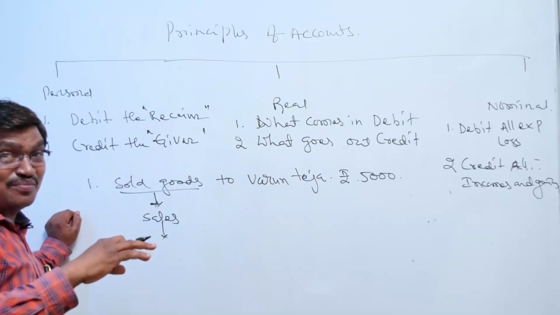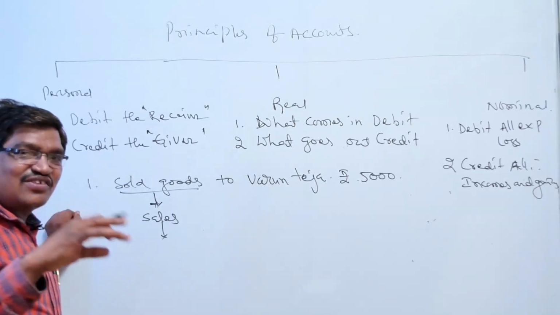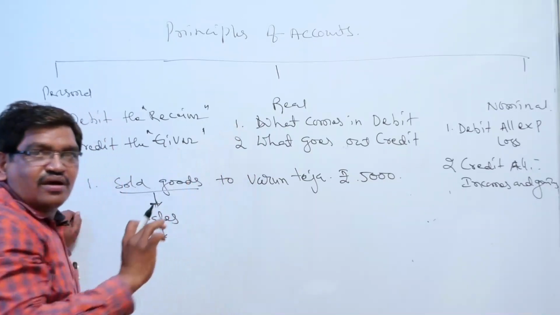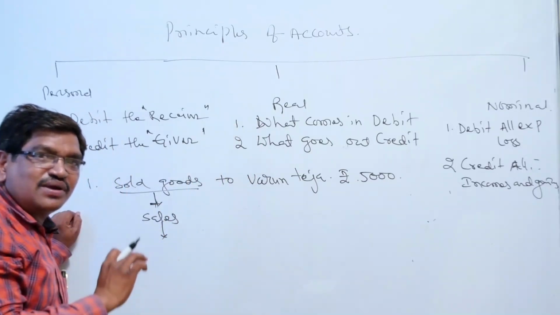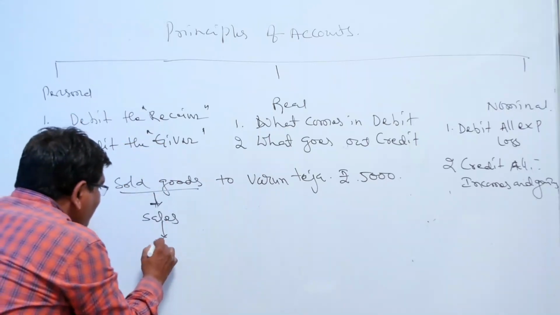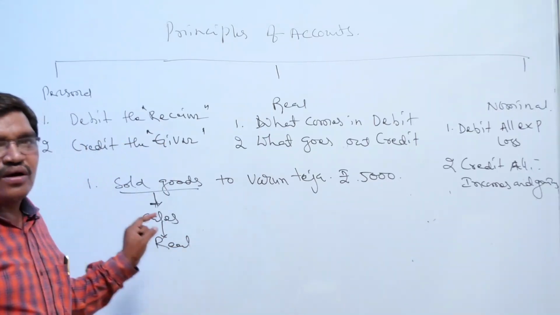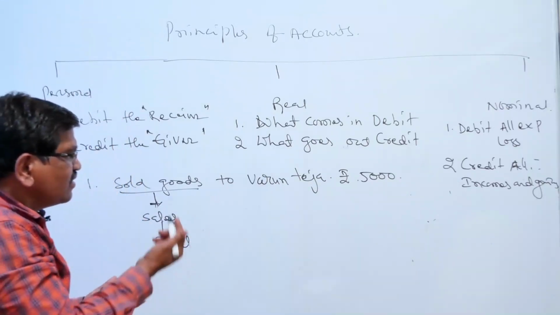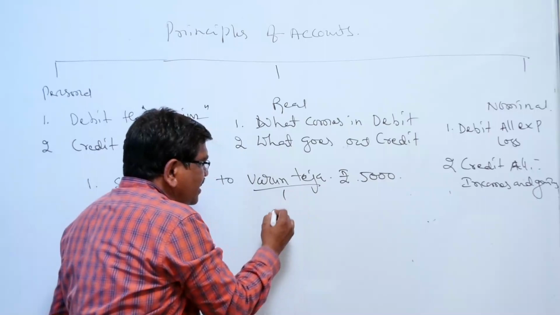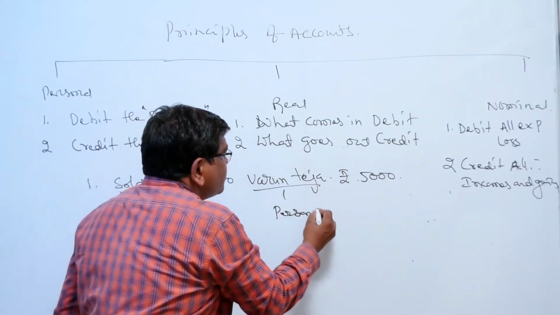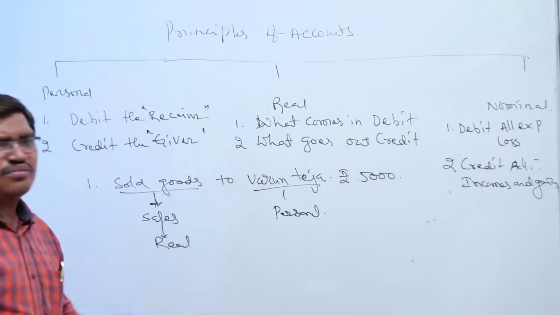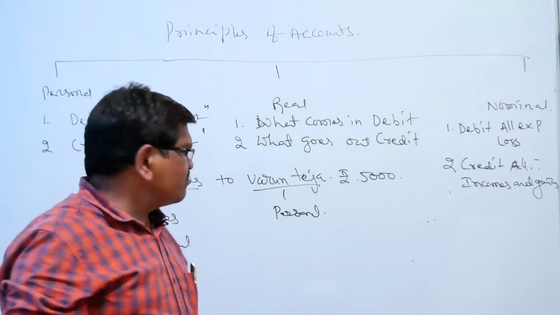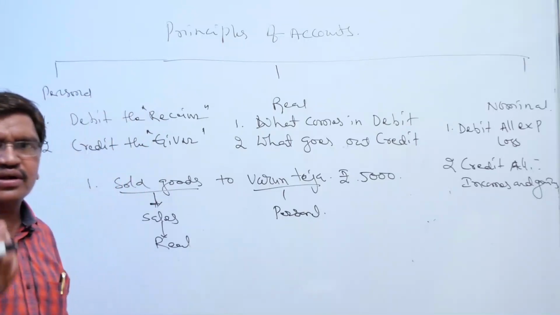What I explained in the previous classes under the classification of accounts: real account. Sales is a part of this real account. Sales come under the real account. Then what is the other one? Varun Teja. It is a personal account. Very simple. Names come under the personal account. That's why it is a personal account. So we got two accounts.